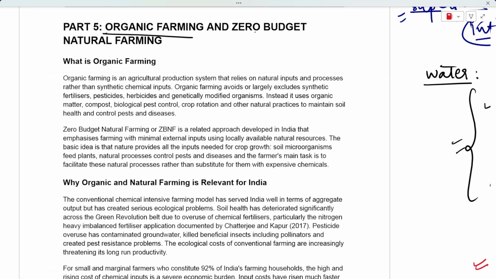We have discussed both the constraints and prospects of dryland farming. Let's talk about organic farming and zero budget natural farming now. So, organic farming is not a new term for us. We've been hearing about organic farming for a lot of years, right? Even when we were in school, we talked about organic farming a lot. Now, let us understand the complete meaning of organic farming.